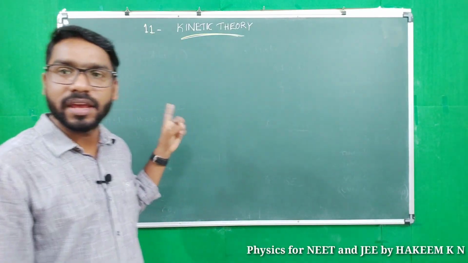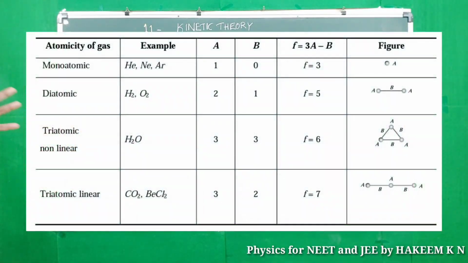Here you can see a table. Atomicity of gas, example, atomicity B, independent restrictions, degree of freedom and figure. Monoatomic examples: helium, neon, argon. Okay, inert gases are monoatomic. Diatomic: hydrogen, oxygen, nitrogen, we can say lots of examples.